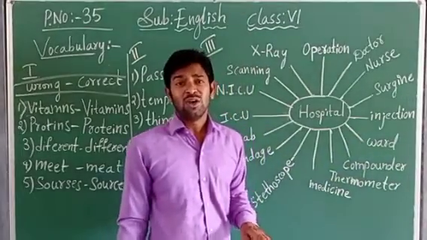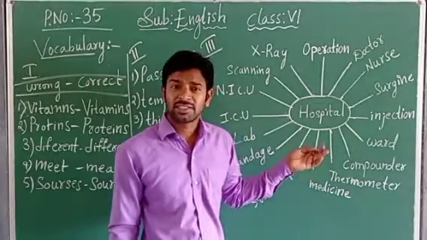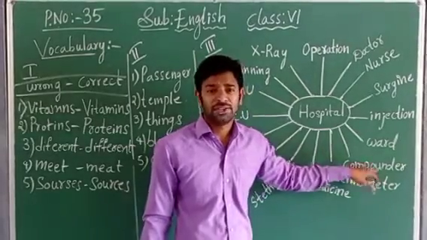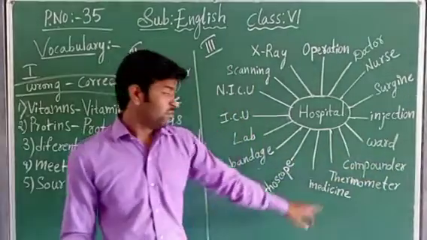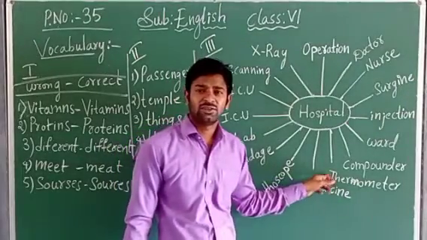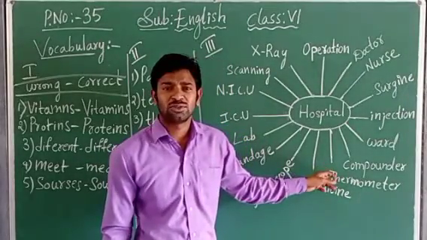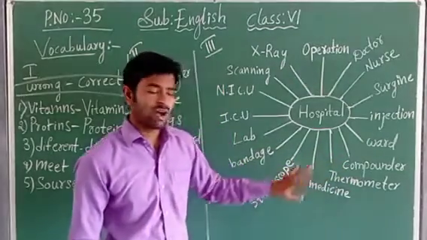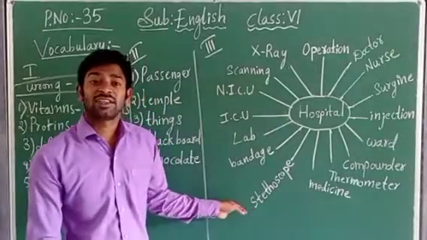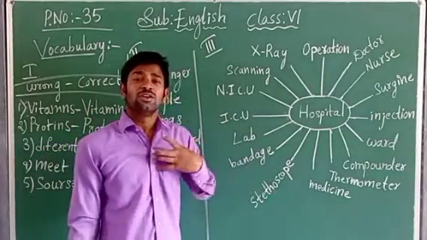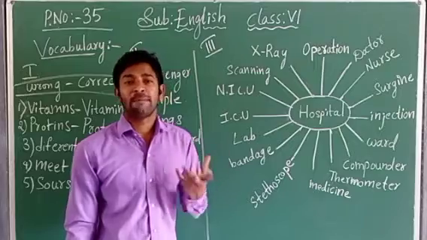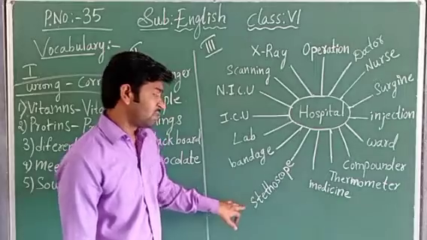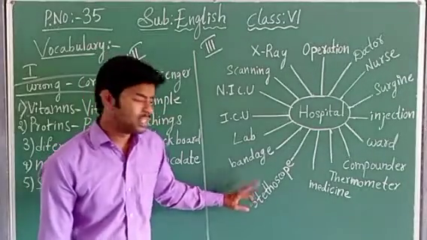Okay. Next one, compounder. The compounder is nothing but the person who will help in the hospital, help the doctor along with the patient. Next, thermometer, children. What is the use of the thermometer? The use of the thermometer is to see the temperature of a body. Next, medicine. I have told you. Stethoscope. Stethoscope is an instrument used to listen to the heartbeat of a patient, a human being or any other animals also. Okay, the doctor will hold this stethoscope.